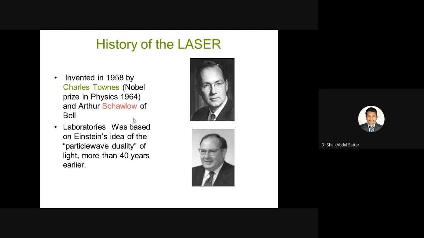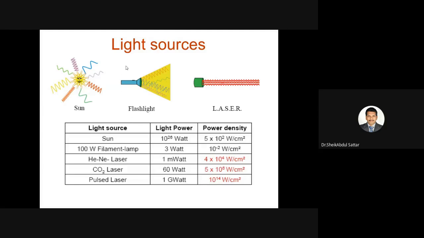These laboratories based their work on the particle-wave duality, the idea given by Einstein. And coming to this laser source, if you take any light source, the light will travel in all directions. So divergence is in all directions.